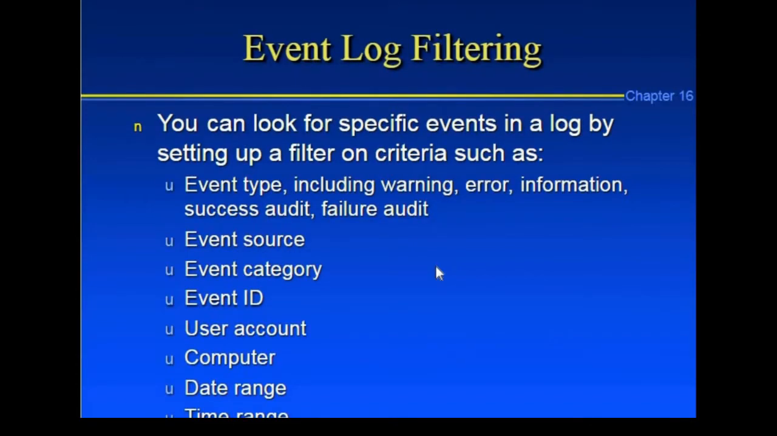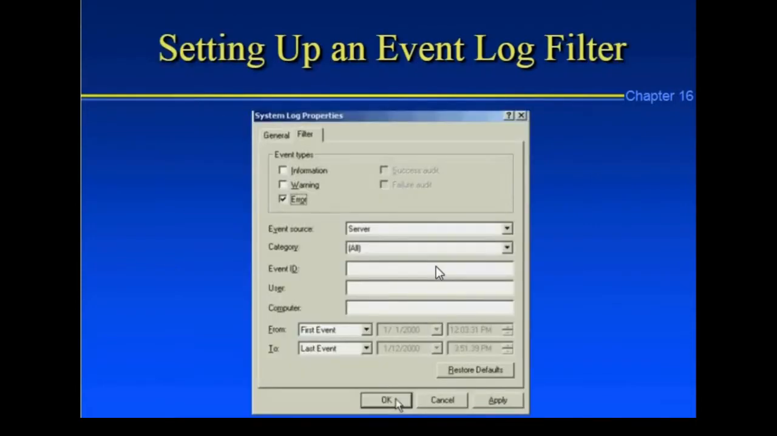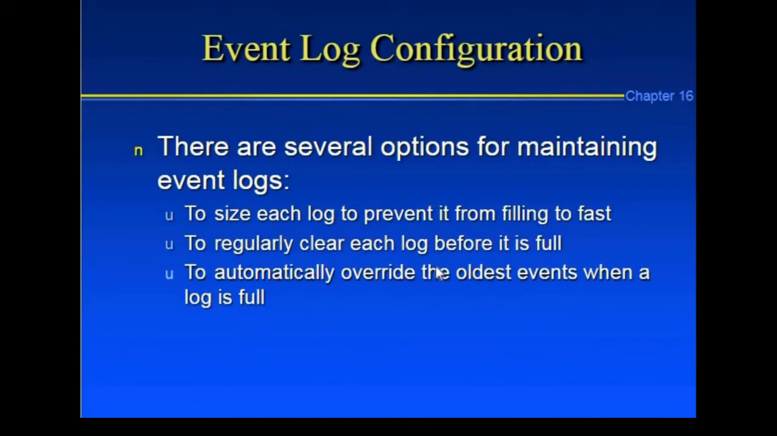You can look for a specific event by setting filter categories such as event type, event source, event category, event ID, user account, computer, date range, and time range. Event log filtering can help you solve the problem step by step. These images can help you analyze the event.